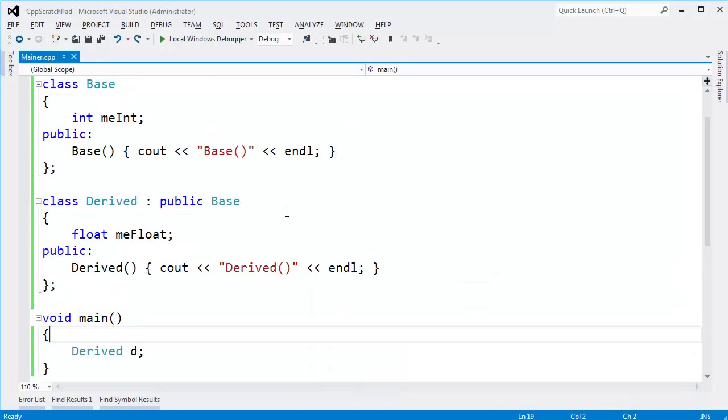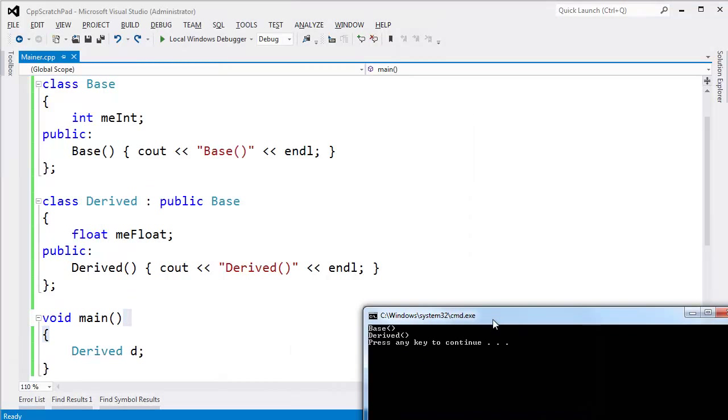Let's go to the C++ version. I have a base class, an int again. The constructor announces itself. Derived inherits base as the float. Constructor announces itself. And then here in main, I instantiate a derived, but I put it on the stack instead of the heap. This syntax says allocate an object, but do it on the stack, not on the heap. Control F5, the output is identical to the C# version. The base class runs before the derived class runs.